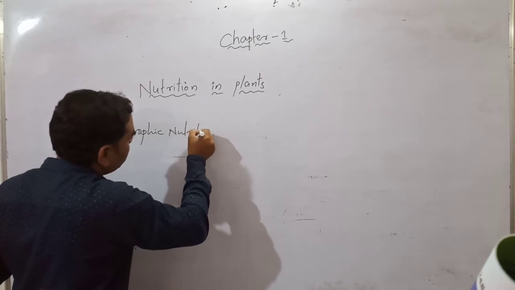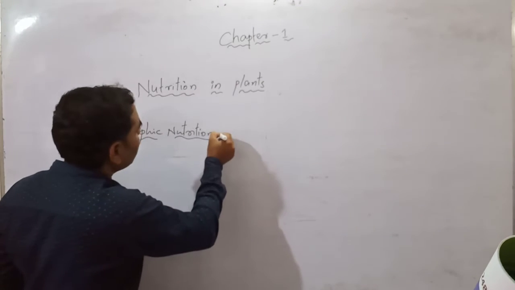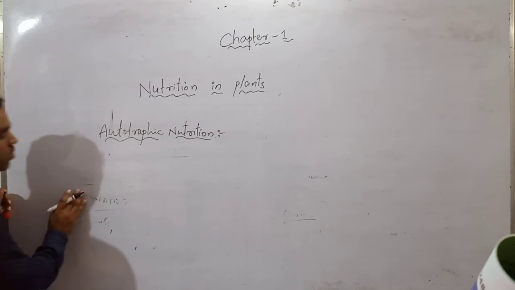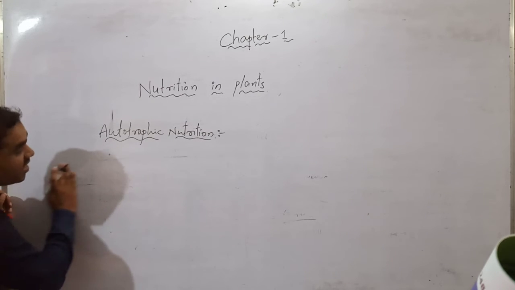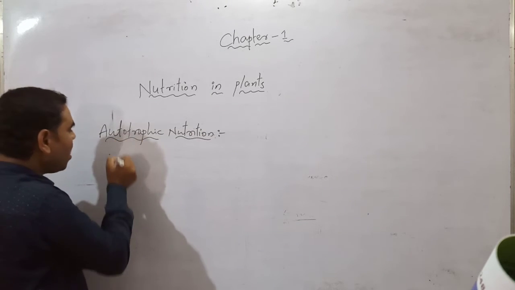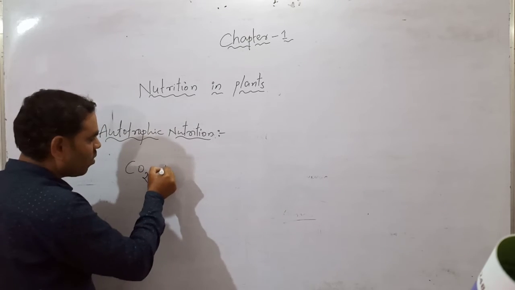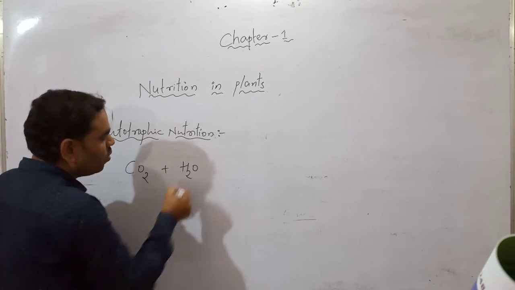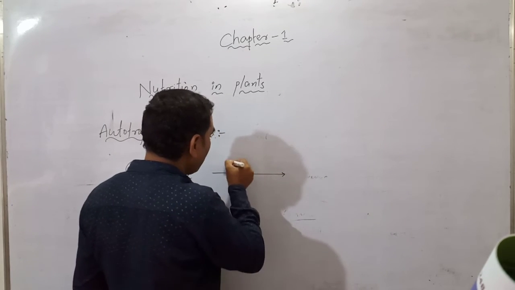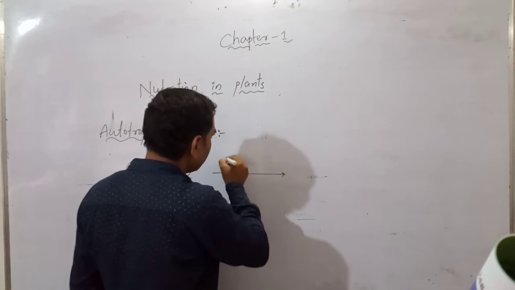Autotrophic nutrition. We have to see the autotrophic nutrition. Here autotrophic means they are using simple substances from their surroundings: carbon dioxide from the atmosphere, and water through the root, in the presence of chlorophyll. We have to write the sunlight here.